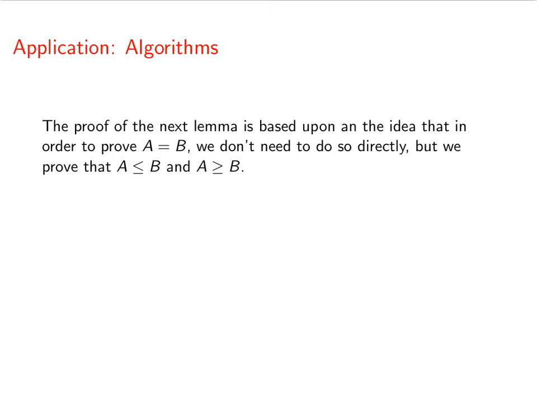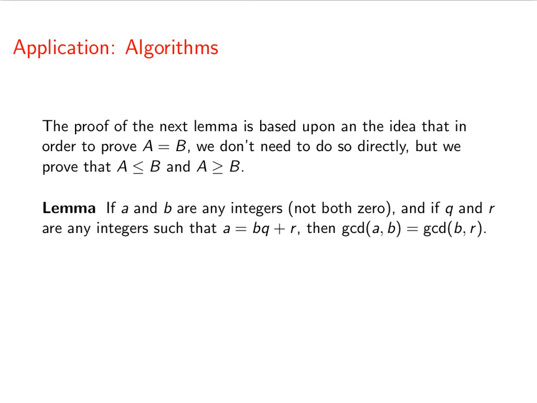Alright, here's our lemma. This is the main lemma. It says that if a and b are any integers, again, not both 0, and if q and r are any integers such that a is equal to b times q plus r, then we can say that the GCD of a and b is equal to the GCD of b and r. Now it's important to note that we're not necessarily using the quotient remainder theorem here. We're not saying that we have to divide. We're just saying if q and r are any integers such that this happens, then the GCD will stay the same.